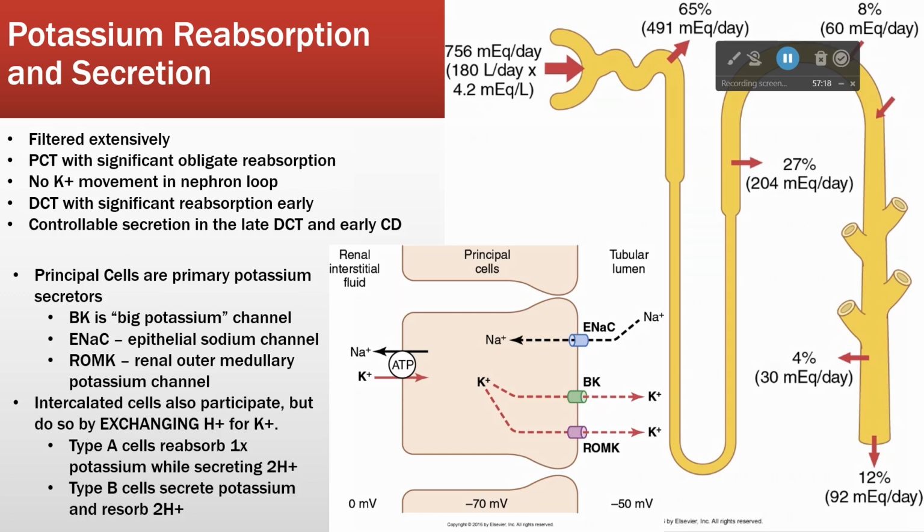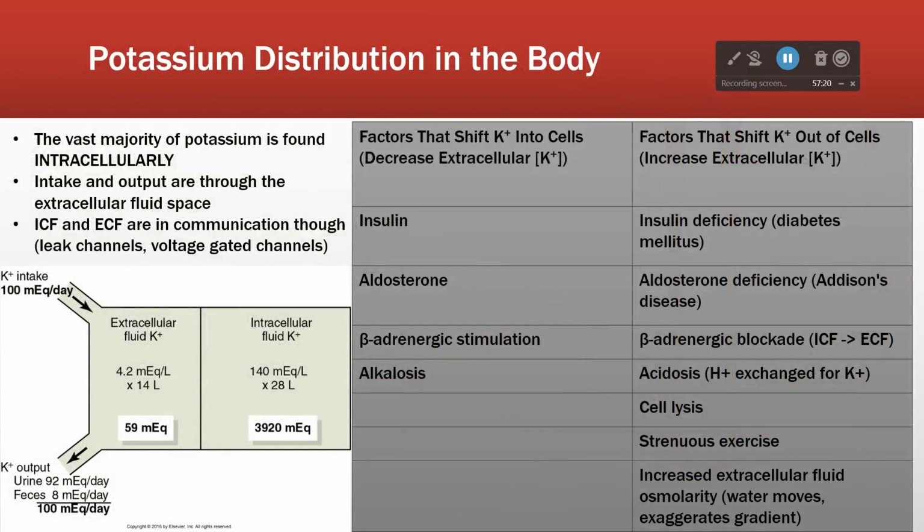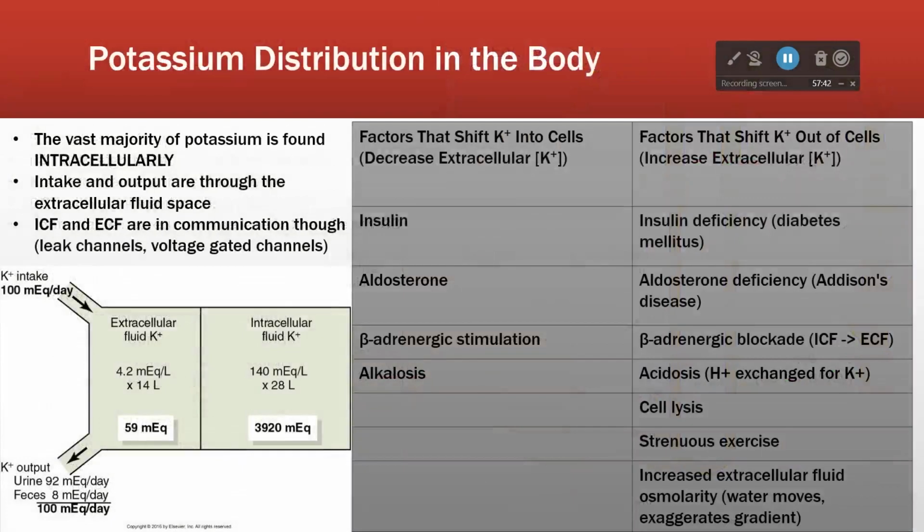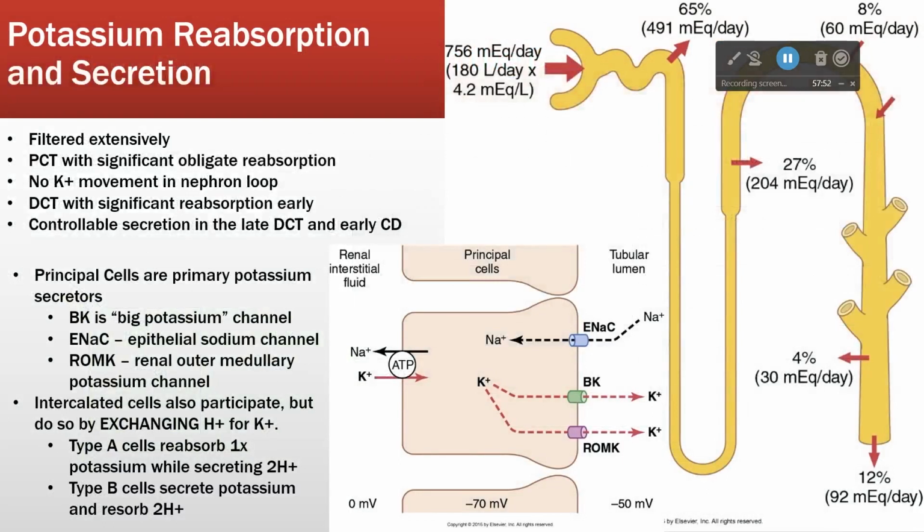This intercalated effect is why the alkalosis and acidosis lines are in this table, okay? So when we're alkalotic, type B are prevalent, so we're going to tend to decrease potassium because we're going to be secreting it. If we're acidotic, then we're going to tend to reabsorb potassium while we secrete acid, right? So if we're acidotic, we're going to tend to have an elevated potassium. If we're alkalotic, we're going to tend to have a reduced potassium concentration.